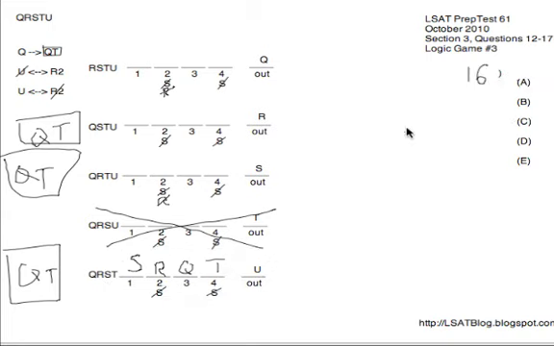Next, number 16. If U was on 1, what must be true? So obviously when U is out, that's not happening, so this diagram is irrelevant. We've got the other 3 here left to deal with, and we know that U being in at all requires R to not be on 2. So we could put U on 1 in each of these diagrams and see what happens. So in these two, we've got to have QT occurring. So QT could happen on 2, 3, or QT could happen on 3, 4. So I'm making 2 different possibilities here.